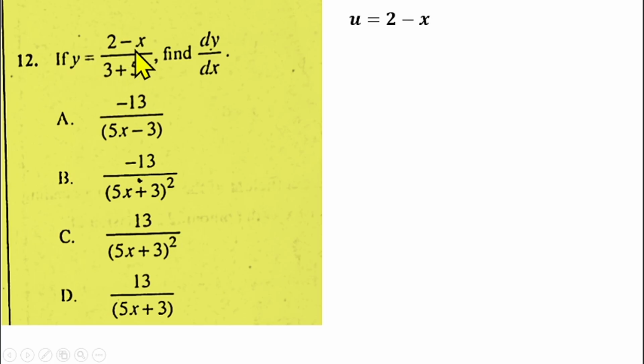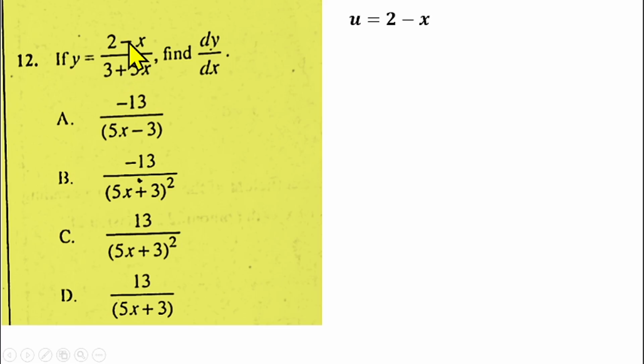When you have a function divided by another function, that can be differentiated by using the quotient rule. So you're going to use the quotient rule to differentiate this. You call the function at the top u, and the one under it v.